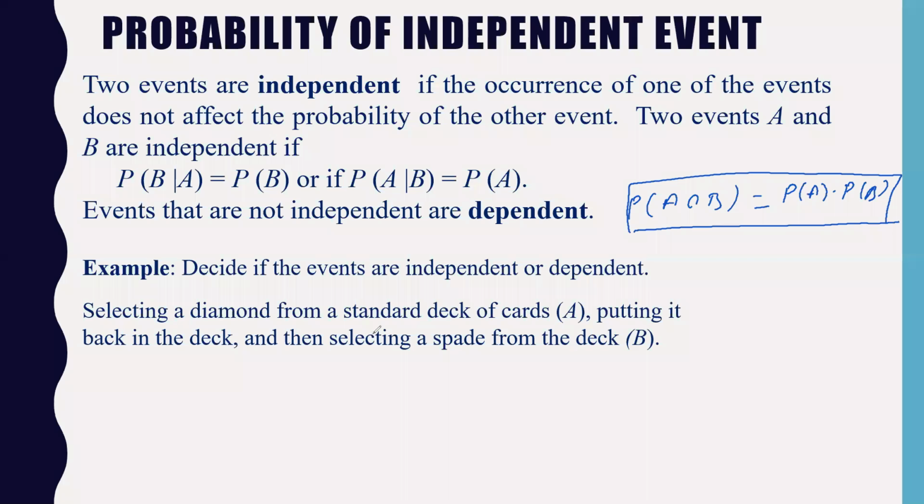Just read the problem carefully. Decide if the events are independent or dependent. Selecting a diamond from a standard deck of cards, which is event A, putting it back in the deck, and then selecting a spade from the deck, which is event B. So what do I have to find here? I have to find the probability of, now, which event has happened first will come here, and what we are finding will come here. So can you tell me which event has happened first?